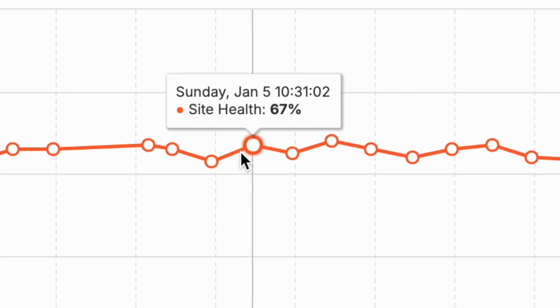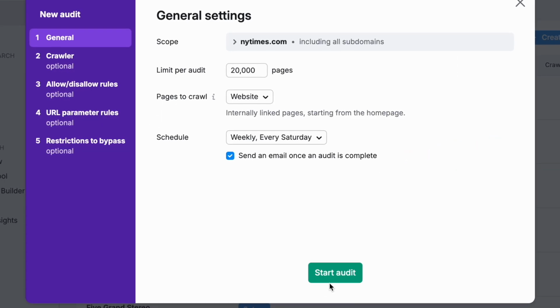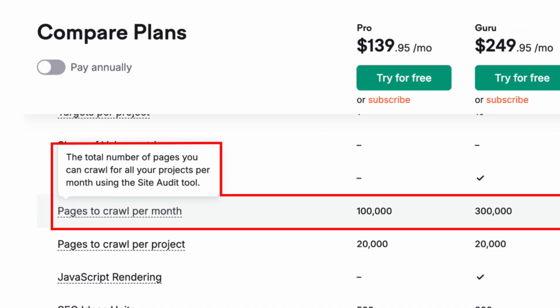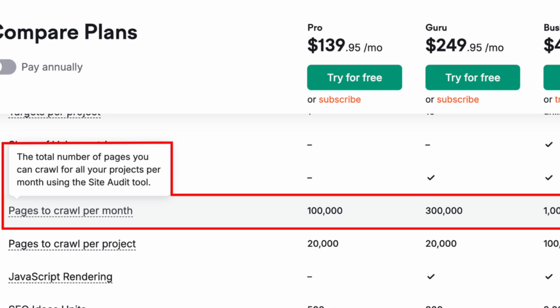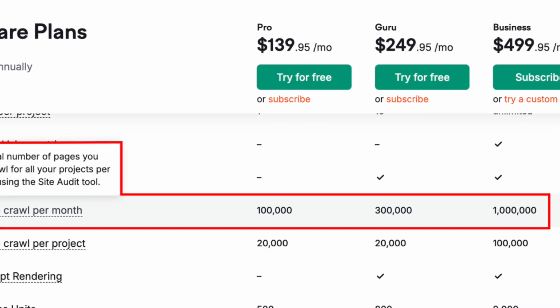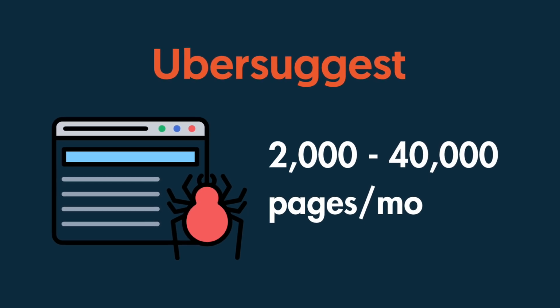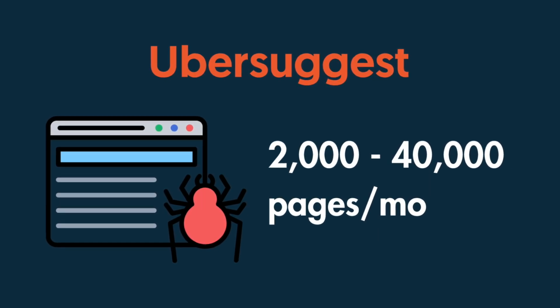tracking improvements over time. And when it comes to running audits on larger sites, Semrush beats Ubersuggest handsomely because you can audit between 100,000 to 1 million pages every month using the platform, depending on your plan. The equivalent Ubersuggest limits are 2,000 to 40,000 pages per month.